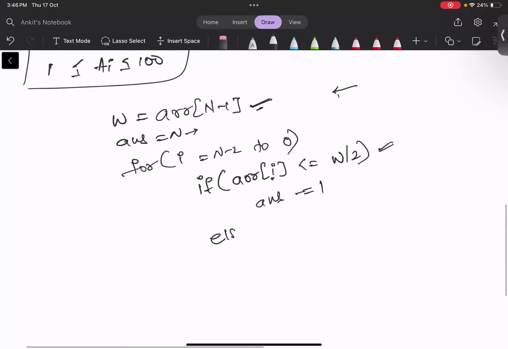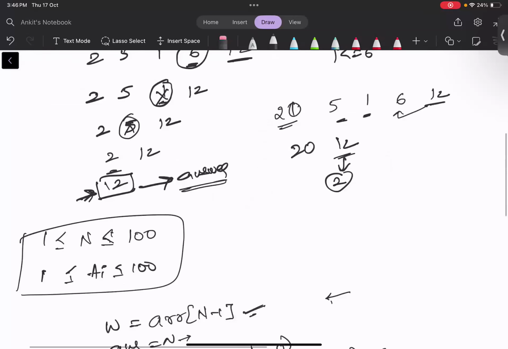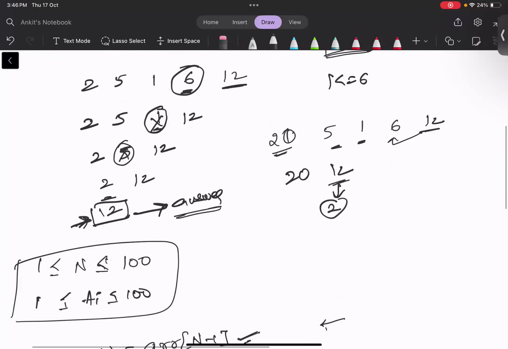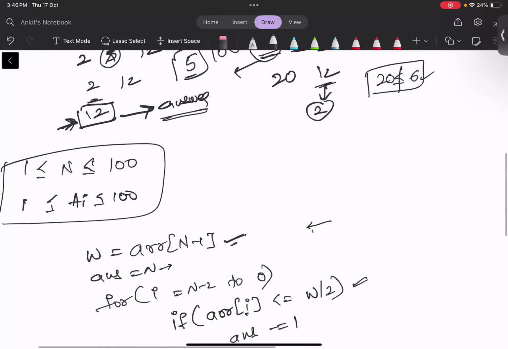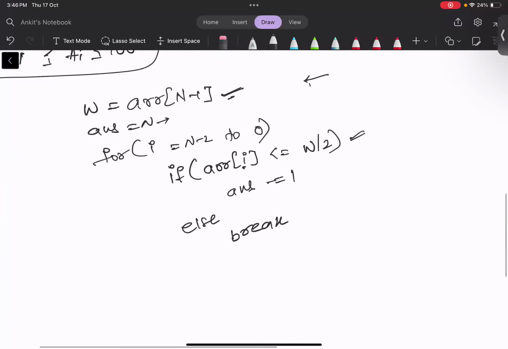If this is not the case, we need to break the loop directly. For example, 20 is not less than or equal to 6, so here we have to break. Even if we have 100 here, or 5 here, we can't eliminate this person. He can't eliminate 20, so he can't go to the front persons and eliminate them. He has to stop at this position itself, so at that position we break.